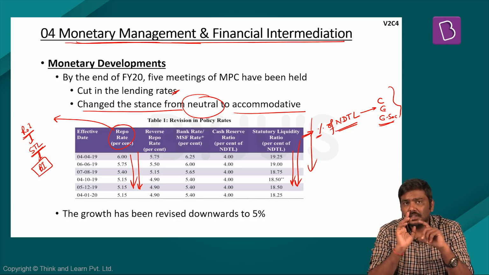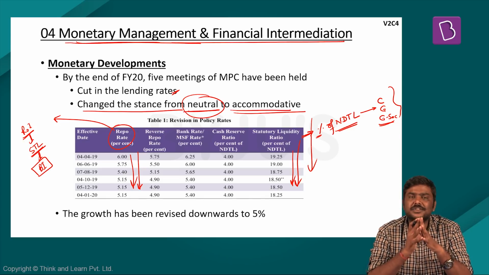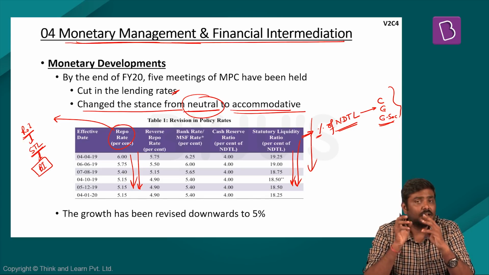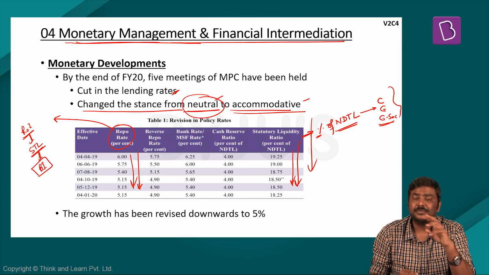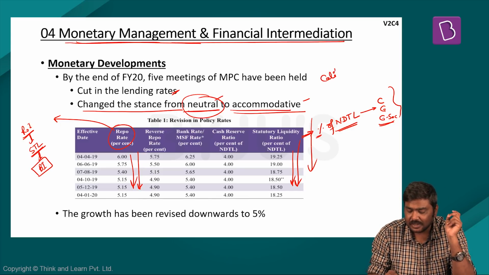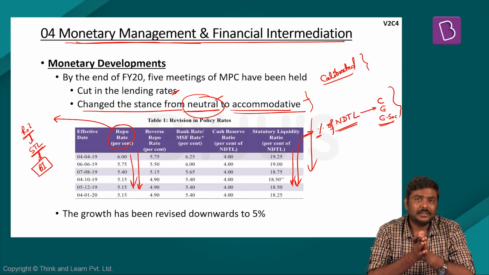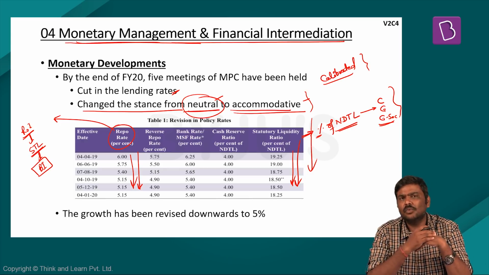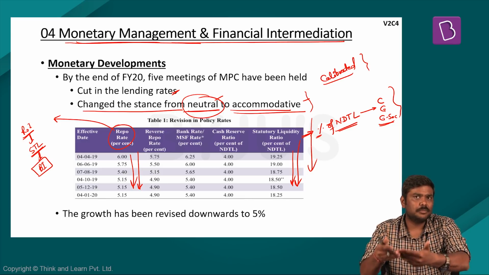Apart from this, there is also a change in the stance from neutral to accommodative. Please understand, monetary policy stances are of 3 types. One is accommodative, second is neutral, and the third is calibrated tightening. The basic difference between all 3 is this. With the stance, the Monetary Policy Committee is trying to indicate to the market what kind of policy decision could be taken in the next monetary policy review.